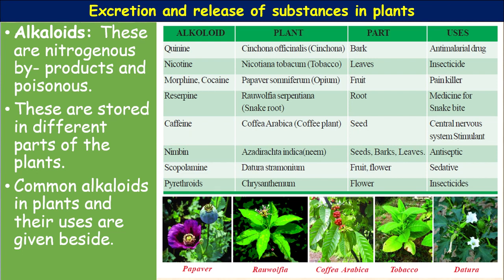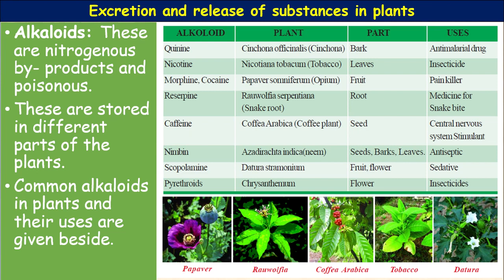Some plants are also given: Papaver somniferum, also called opium; Rauwolfia serpentina, also called sarpagandha; Coffea arabica, from which caffeine is produced; and tobacco, Nicotiana tabacum, the plant used in cigarettes and other nicotine products.